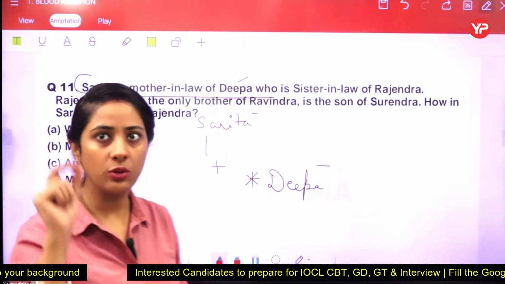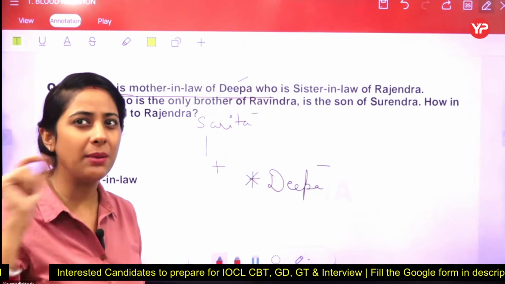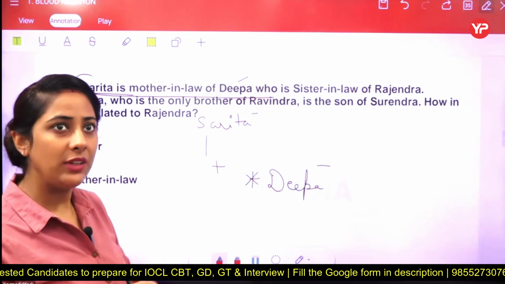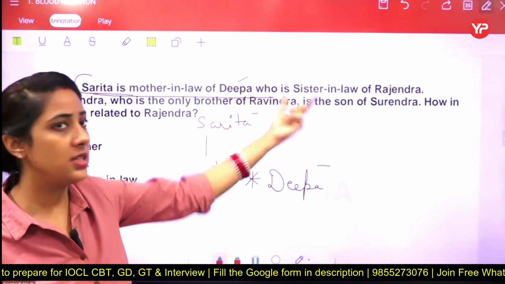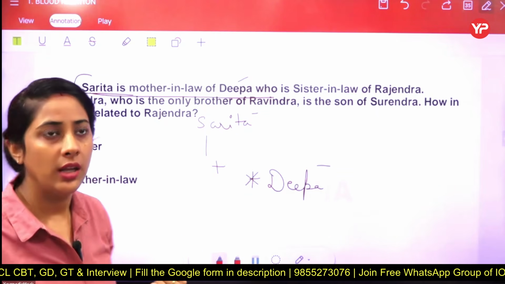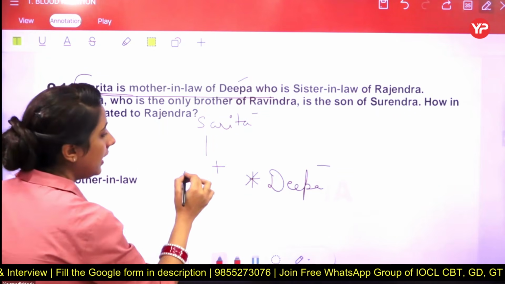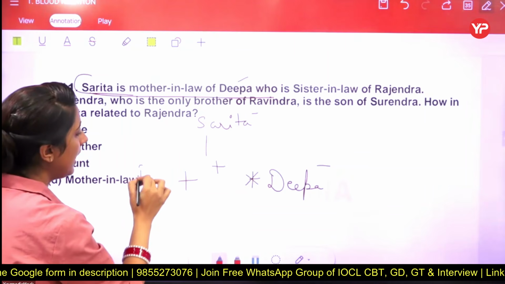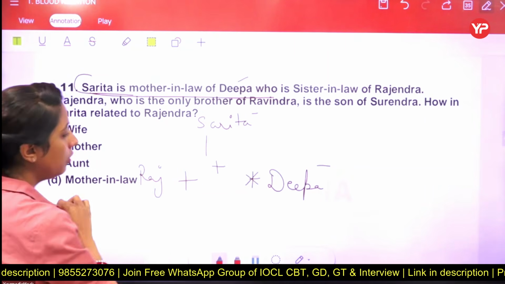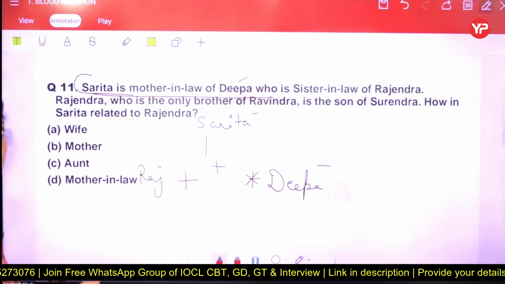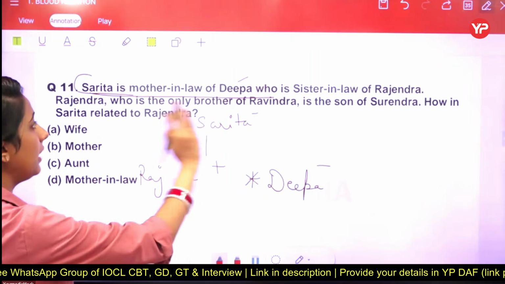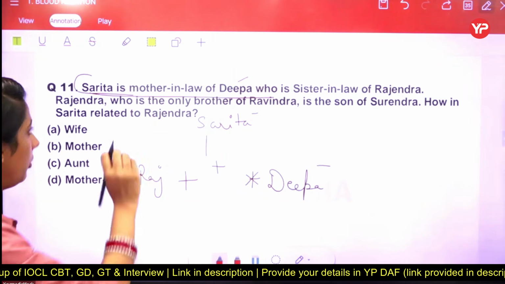In-laws side पे. So, from that angle, we consider that Deepa is a bhabhi here. And if Deepa is a bhabhi, sister-in-law, then she is a sister-in-law of Rajinder. It means in that scenario, we can say that Deepa's husband has a sibling whose name is Rajinder. We cannot decide the gender right now.